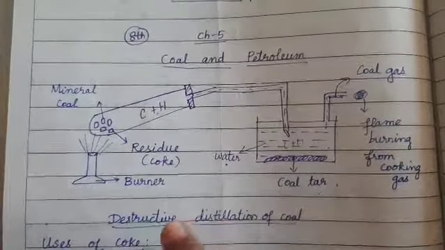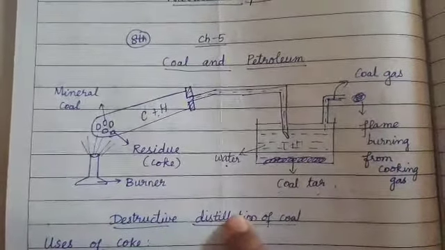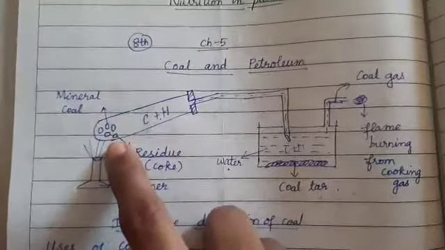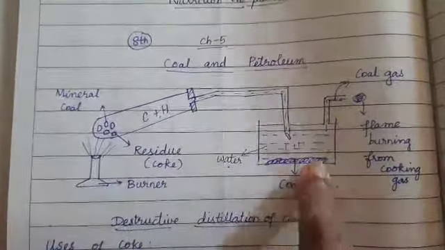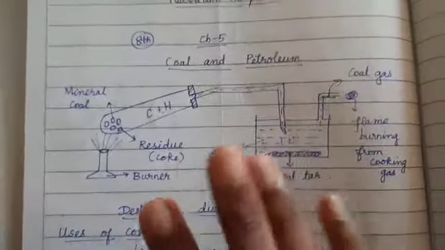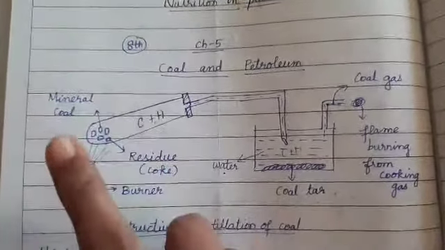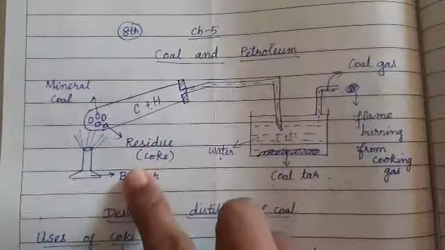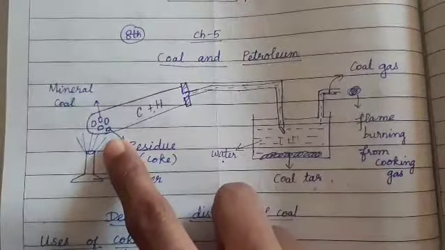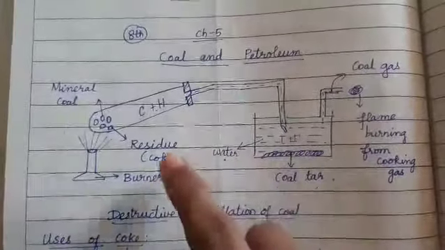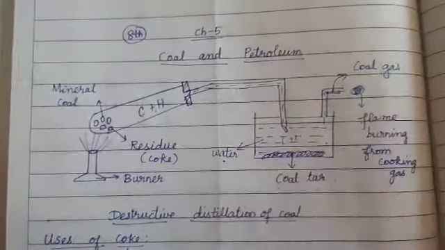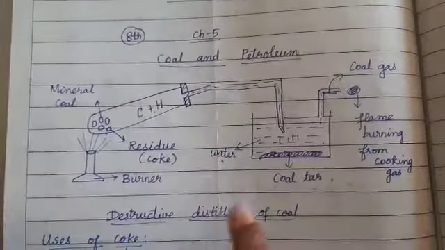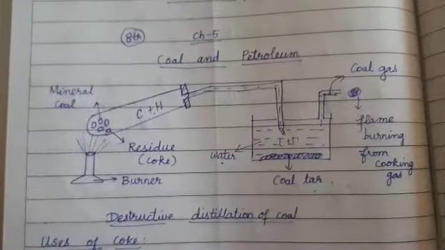Right? So, destructive distillation means heating of coal to obtain its byproducts in the absence of oxygen. You will not involve oxygen in this process. So, without oxygen, we are going to heat the coal to obtain the byproducts like coke, coal tar and coal gas. This process gets the name destructive distillation of coal.